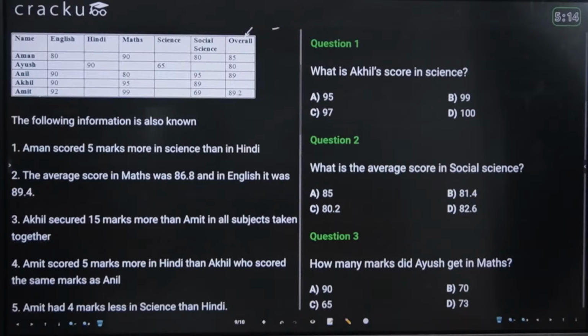I think 3 questions are very easily visible. So just try to solve these first 3 questions, and then I'll show you the 4th and 5th question. The overall represents the average of all the 5 subjects as mentioned in the instructions, which is not visible. I have scrolled it down.